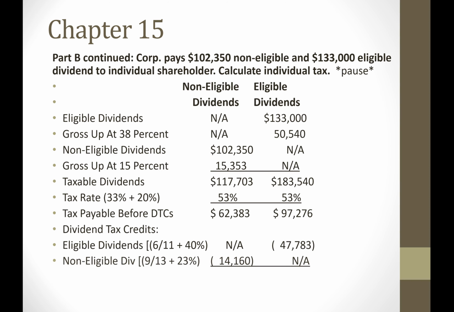And then we have the non-eligible, 9/11 federal, 23% provincial as given in the question. And then we have the total tax payable after the dividend tax credit. So that would be the total personal tax payable on the receipt of the dividend income by the individual shareholder.